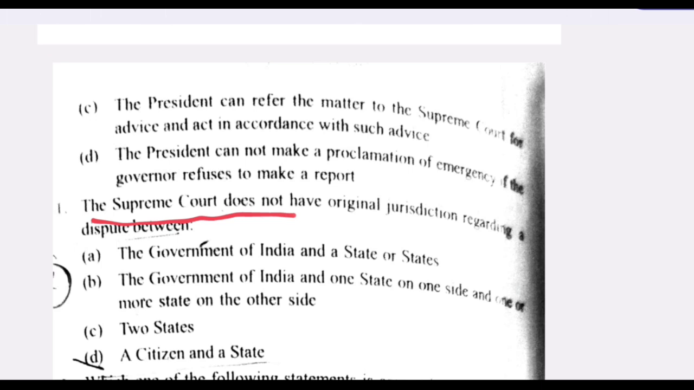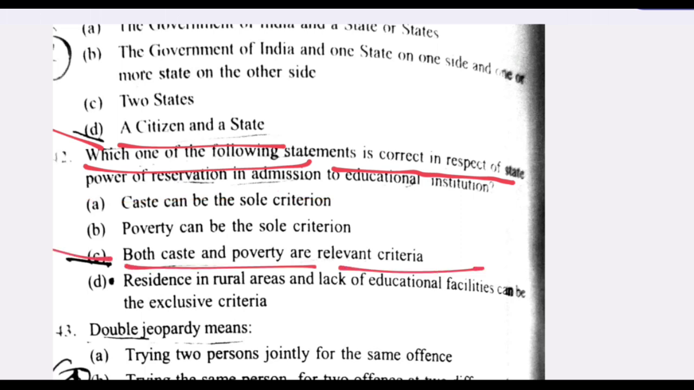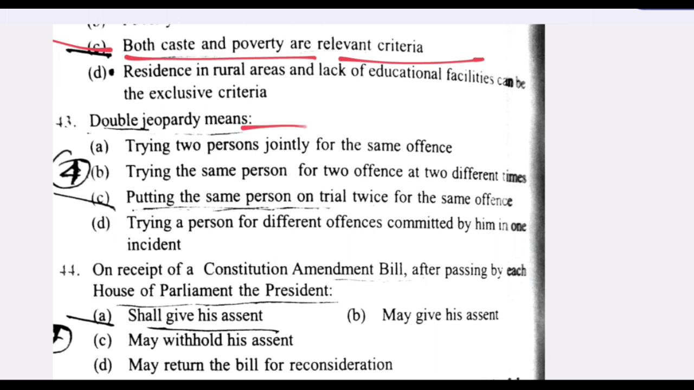The Supreme Court does not have original jurisdiction regarding a dispute between a citizen and a state. D is the right answer. Which one of the following statements is correct in respect of state power of reservation in admission to educational institutions? C is the right answer. Both caste and poverty are relevant criteria. Next question. Double jeopardy means putting the same person on trial twice for the same offense. C is the right answer.